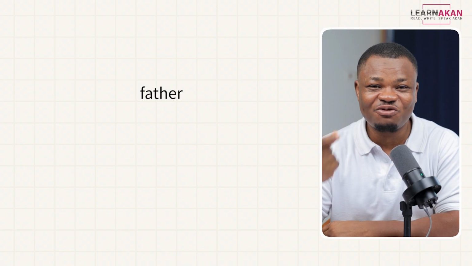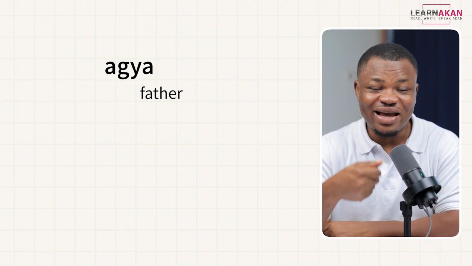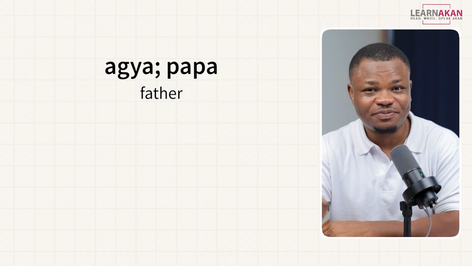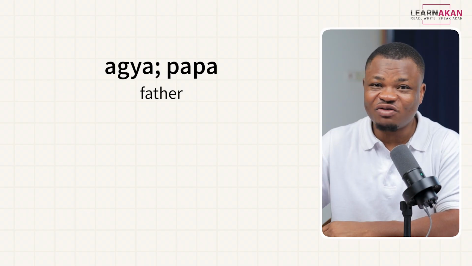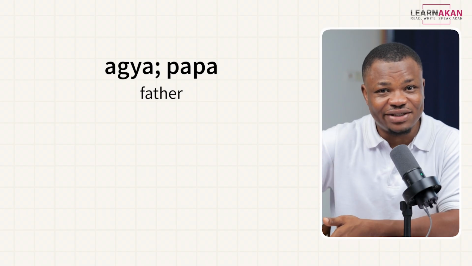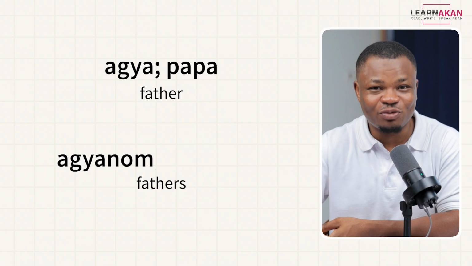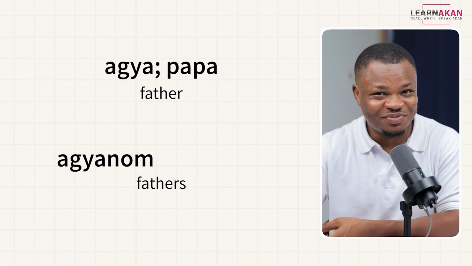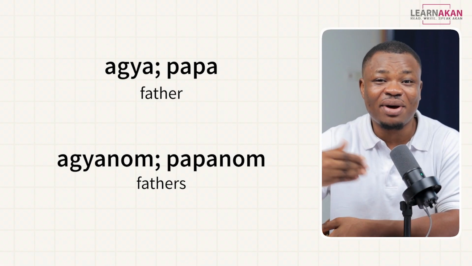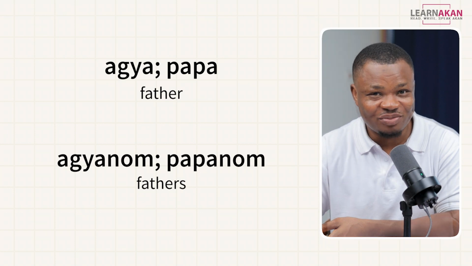We are starting with father. Father in chi is eja. Eja or papa. Now, to form the plural, you just have to attach num to the end. And that's it. So, eja becomes ejanum. And papa becomes papanum.